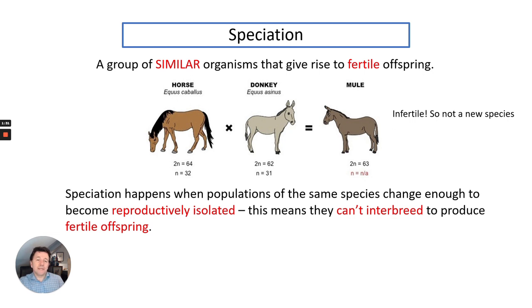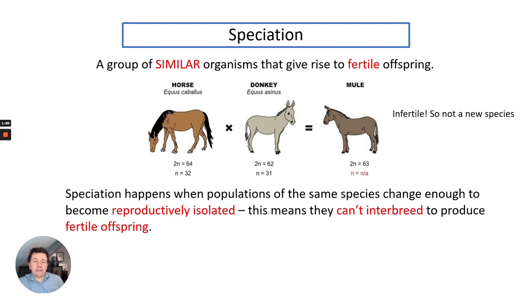Now, the example I've given here is not showing different species. A mule is not a different species, and I'll explain to you why. You can see the horse and the donkey, and you can see that they have different amounts of chromosomes. The horse has 64 and the donkey has 62.